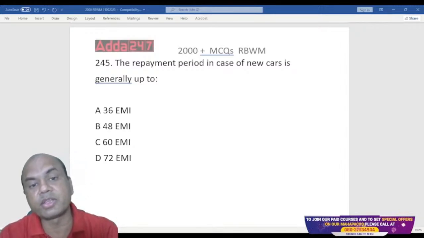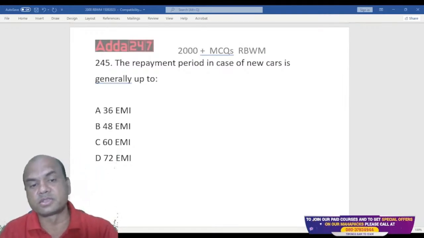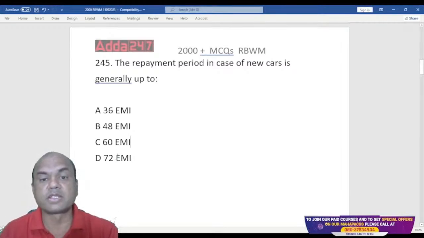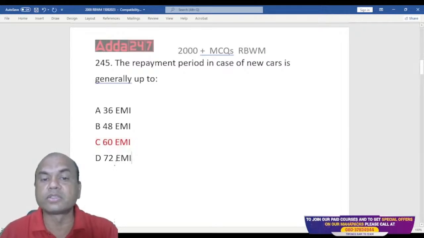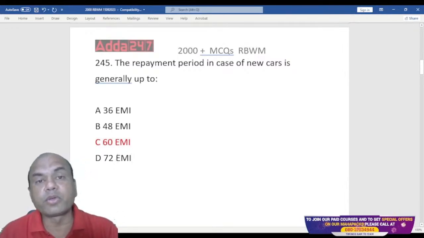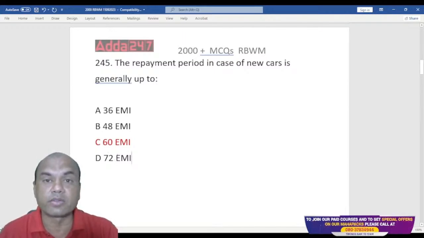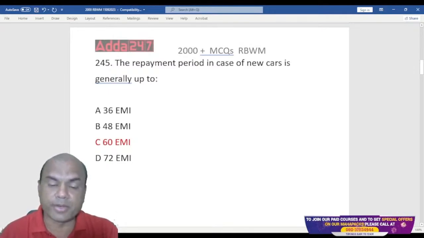So, have you got it, everyone? What is the answer? New car loans are 60 EMI, correct? 5 years. New car loans are always 5 years. Now, in vehicle loans many of you get confused. Which vehicle are we talking of? We are talking of two-wheeler and car, but not commercial vehicles. Suppose a truck loan, that is not considered a vehicle; that is a commercial vehicle. So, vehicle loan is separate. Got it?